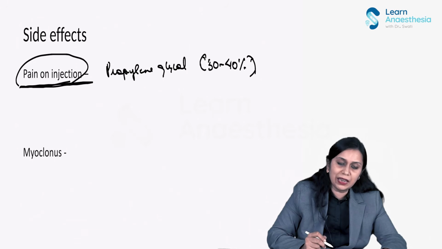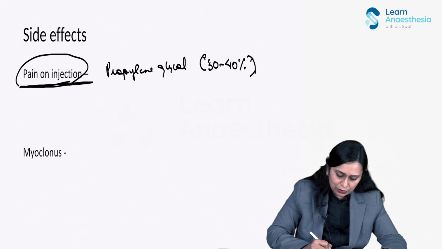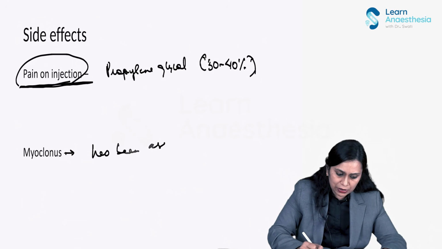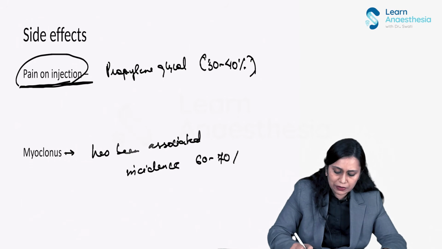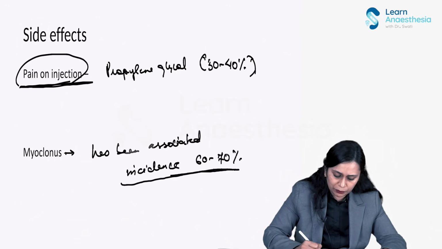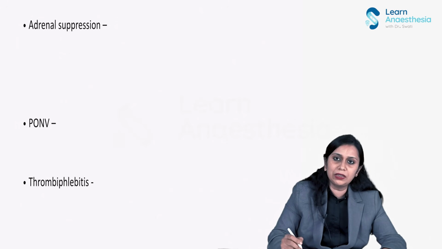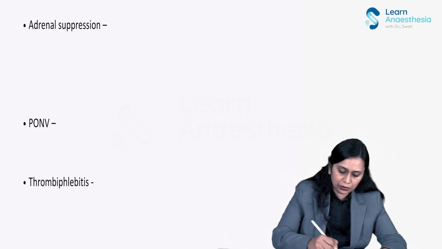Now myoclonus has been seen, right? Myoclonus has been associated, incidence very high, 60 to 70%. Okay. Now one major side effect, adrenal suppression.